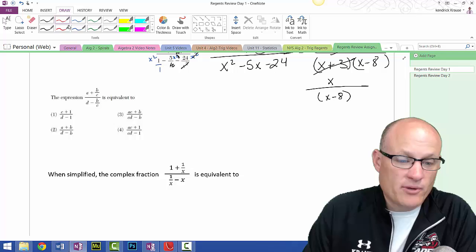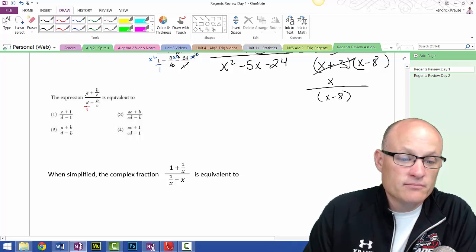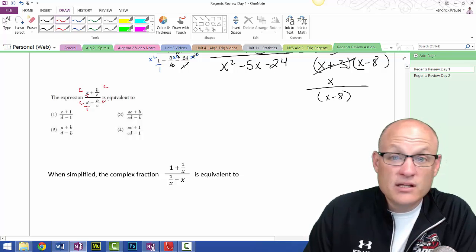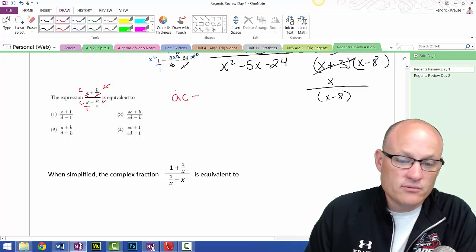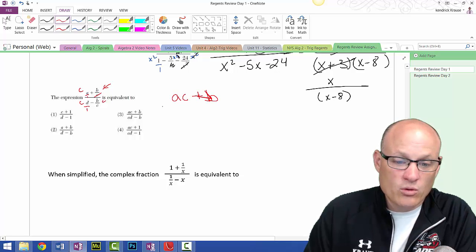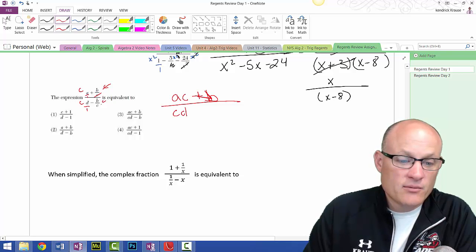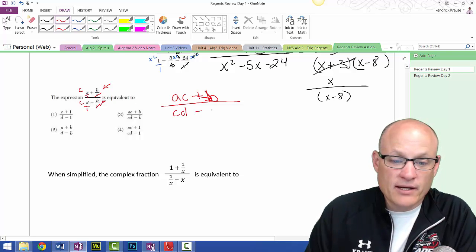All right, on this one, what you want to do is the same thing. We're going to multiply through by the common denominator. The common denominator in this case is c. So we're going to multiply everything through by c. This one becomes ac plus, these c's cancel, b, all over, nothing cancels here, cd. But the c's cancel here, minus b.